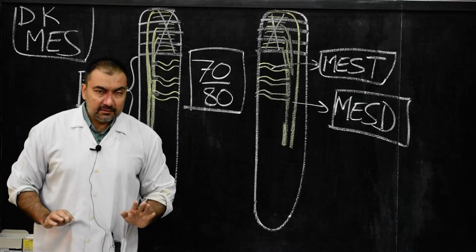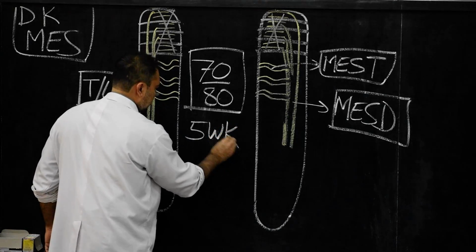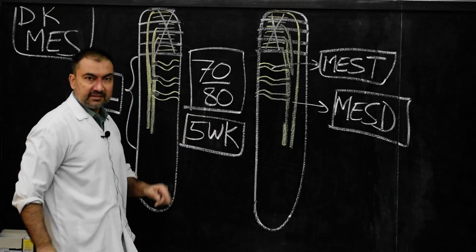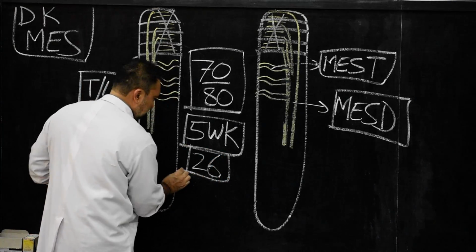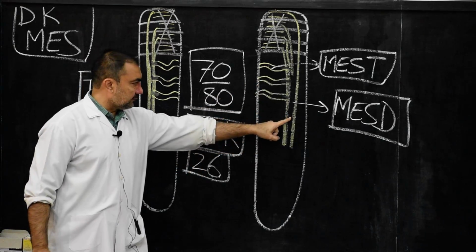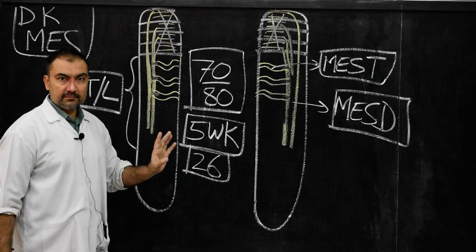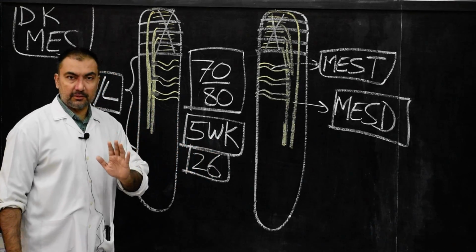In the fifth week, please note down, in the fifth week of the embryonic stage, there will be a total of 26 mesonephric tubules remaining, and one mesonephric duct on either side will remain. Please note down.